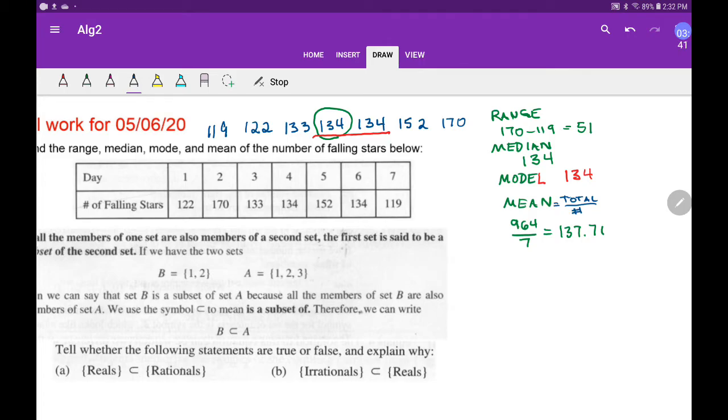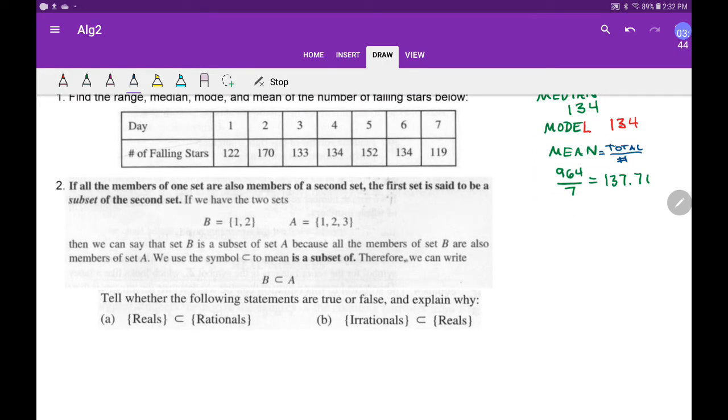Okay, so we are going to look at this again, the idea of a subset, and tell which of the following statements are true or false. You can look at the example like we covered last time, but the reals, that's everything that's not imaginary. So are the reals a subset of the rationals? No, they're not, because that would mean that the rationals would have to be bigger. It would have to be bigger or the same to be a subset, and it's not.